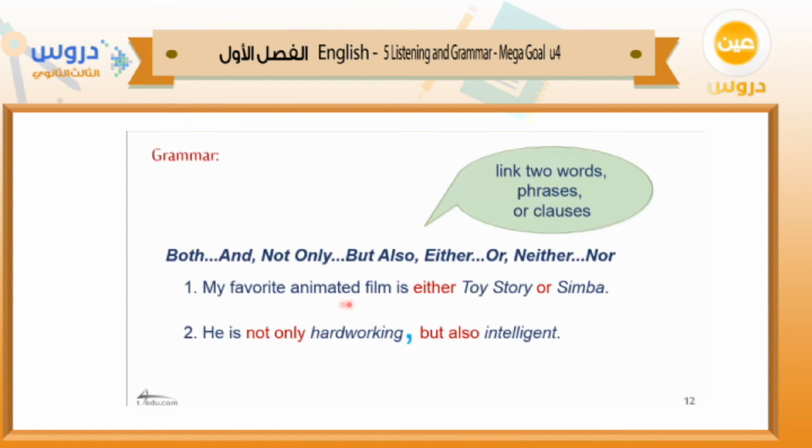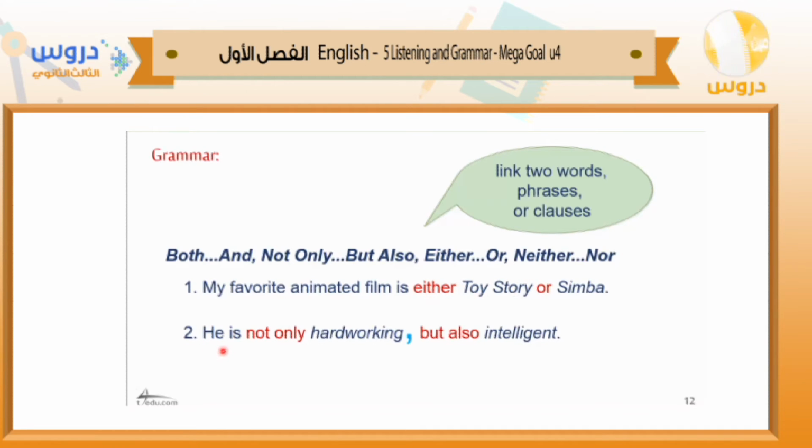Now, let's see how we can use them in sentences correctly. My favorite animated film is either Toy Story or Simba. Here I have two films, so I can connect them using the paired conjunction either or. I'm linking two words, Toy Story and Simba. Sometimes I can link phrases, sometimes clauses.